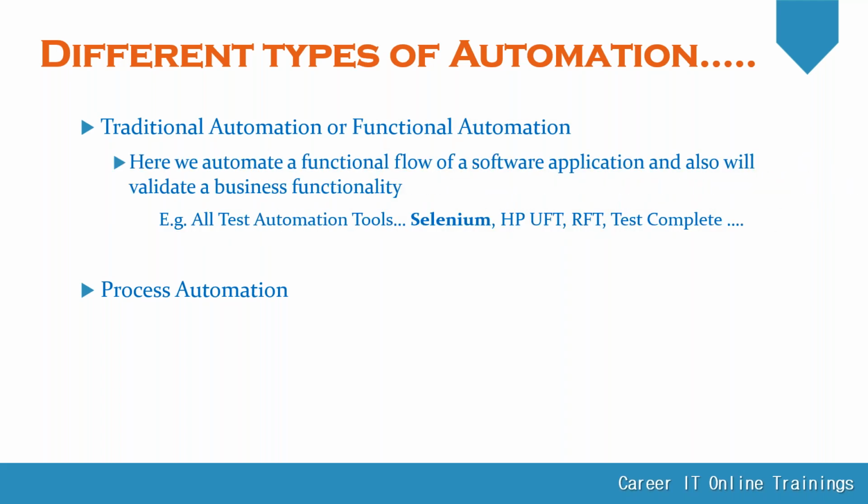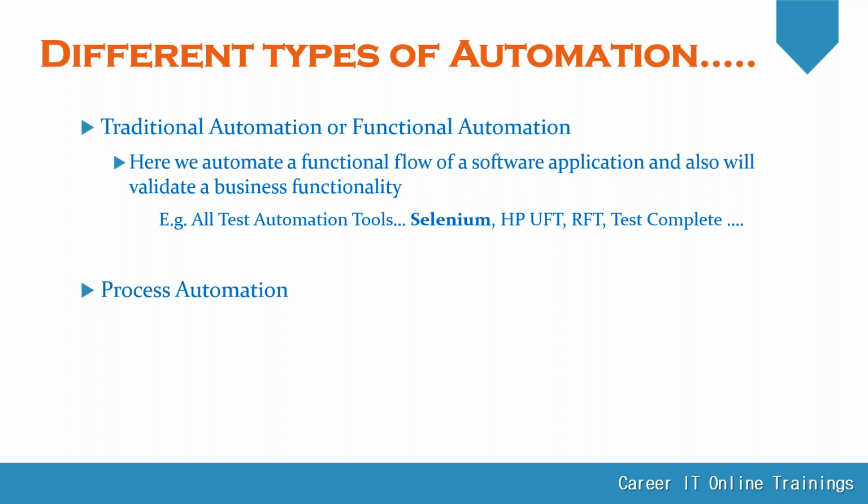Functional automation is nothing but automating the functional flow of an application to validate the functionality of that particular application. That means we automate the testing process of that functionality. Our main motto is to test the functionality of that application or a particular area of the application.